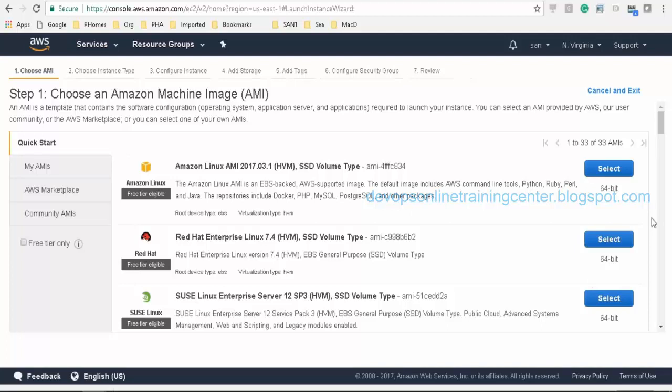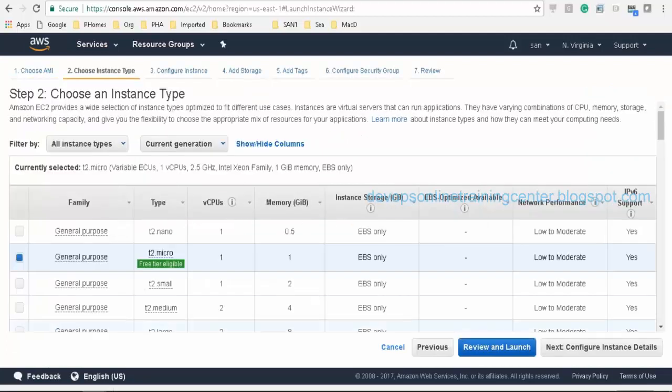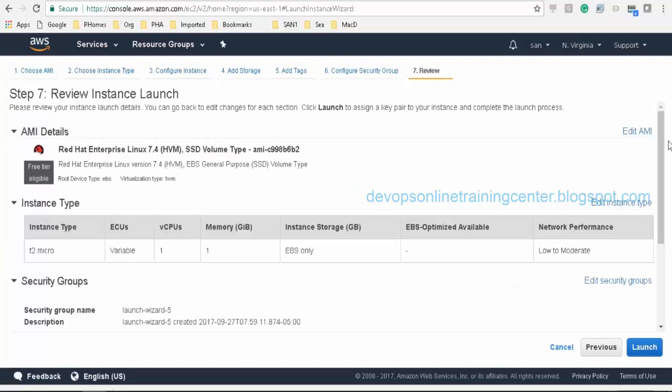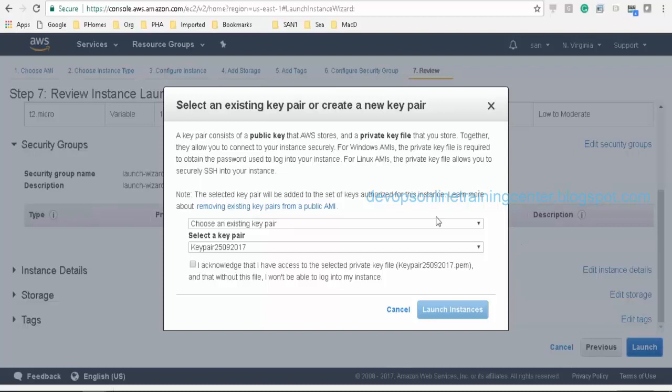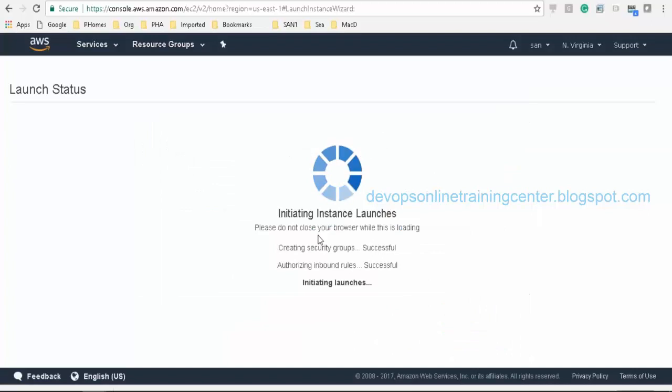So I will take Red Hat. Launch. Choose existing key pair, the same key pair I'm using. Launch instance.